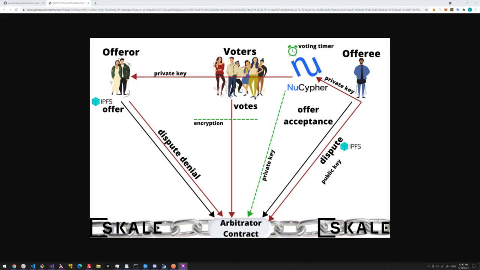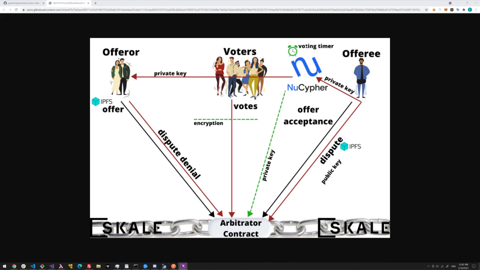To start with, the offerer submits an agreement to the offeree. Now, what does that mean? The offerer in this case would be the landlord, and the offeree could be the renter, the person who wants to rent the apartment. So the offerer sets the terms of the lease in this example. Lease expires in 12 months and requests, let's say, $5,000 as a deposit. The offeree, or the renter, can either accept the terms of the agreement or decline. Obviously, if they decline, nothing happens.